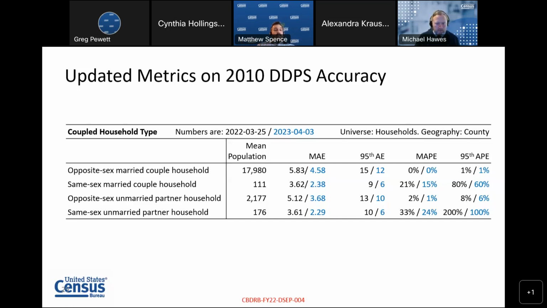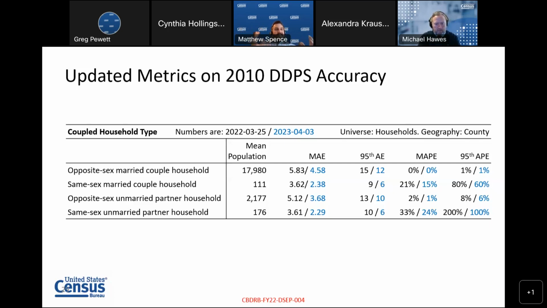For same-sex married couple households, it went from 3.62 down to 2.38. And similar numbers for unmarried partner households, 5.12 to 3.68 for opposite-sex unmarried partner households, and 3.61 to 2.29 for same-sex unmarried partner households.